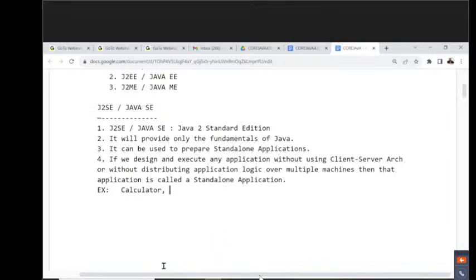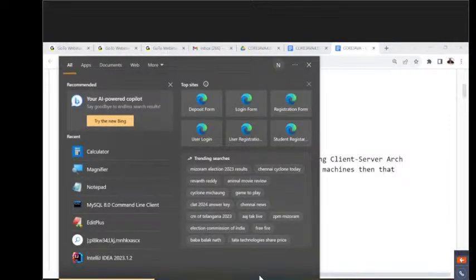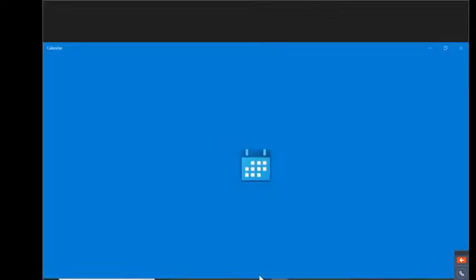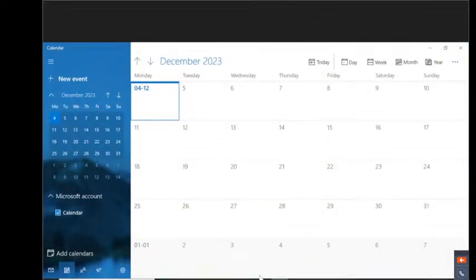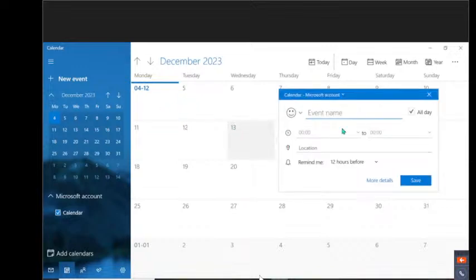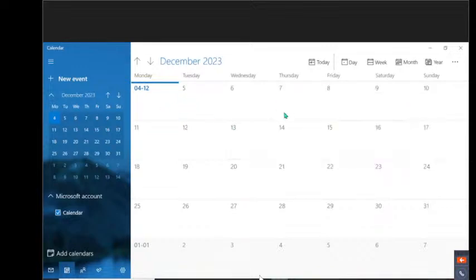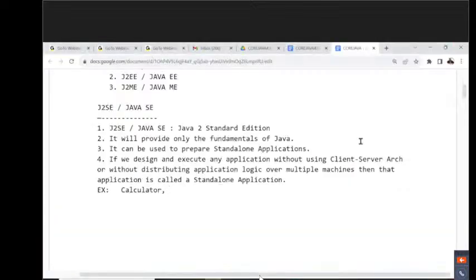Understand it clearly. After this, the next one is the calendar available here. Calendar is also an application. To get this calendar, do you require any internet connection? Do you need any client server architecture? Do you require any protocols, HTTP protocols or TCP protocols, this kind of environment? No, we don't require any of these things. Within our single computer, that entire application is automatically executed. Of course, we can select some dates and prepare some events. This entire thing is an application running in a single machine.